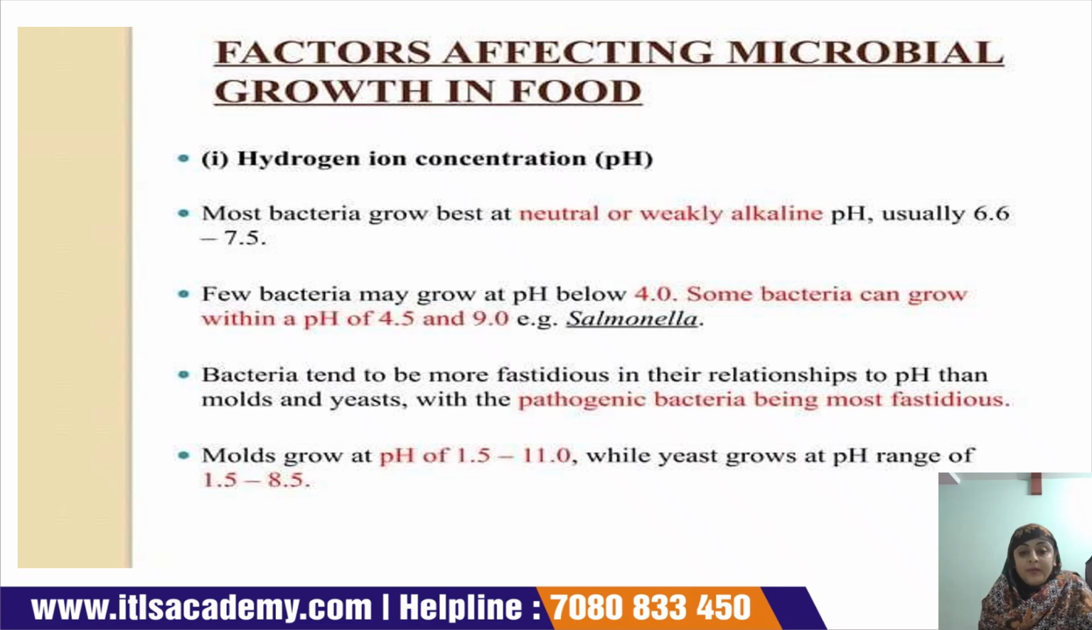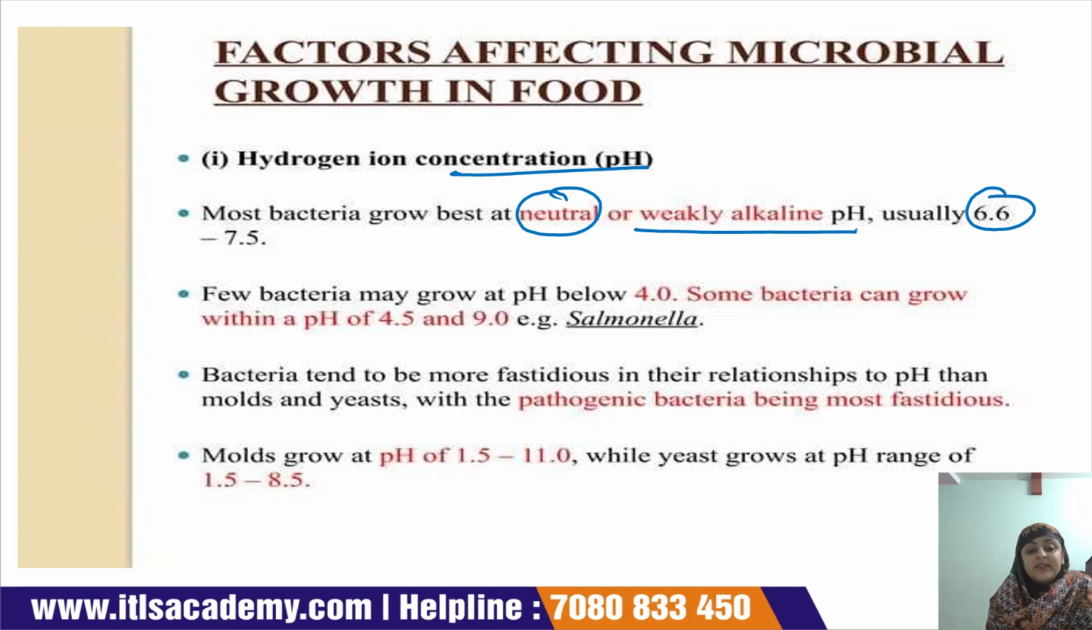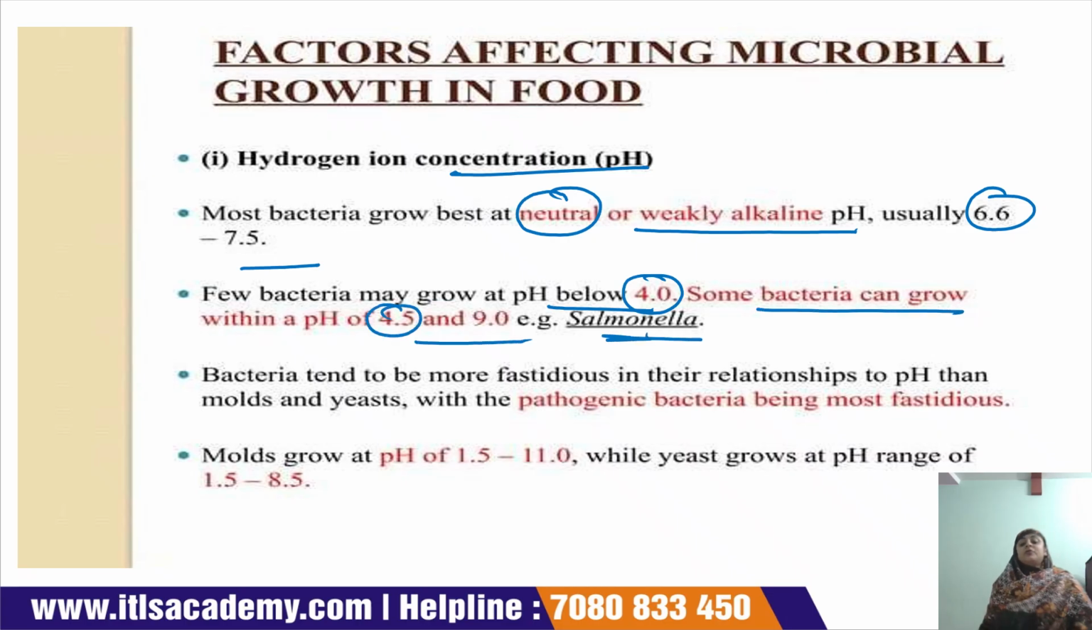Factors which affect microbial growth. The first factor is hydrogen ion concentration. Most bacteria can grow at neutral or weakly alkaline pH, like 6.6 to 7.5. Few bacteria can grow below pH 4, and some bacteria can grow within a pH range of 4.5 to 9, for example Salmonella. So for the growth of Salmonella, the pH of the food should be in the range of 4.5 to 9. Bacteria tend to be more fastidious in their relationship to pH than molds and yeasts, with the pathogenic bacteria being the most fastidious.